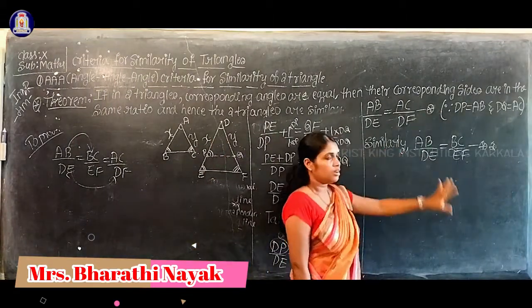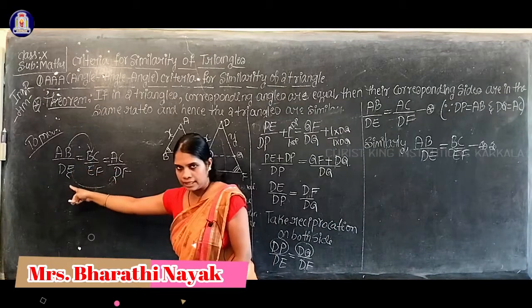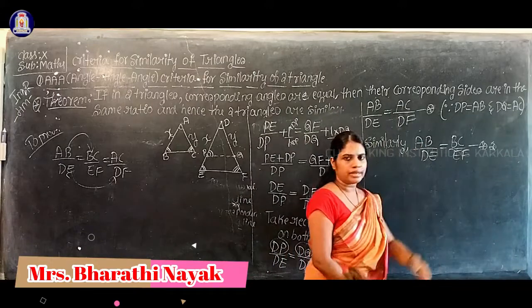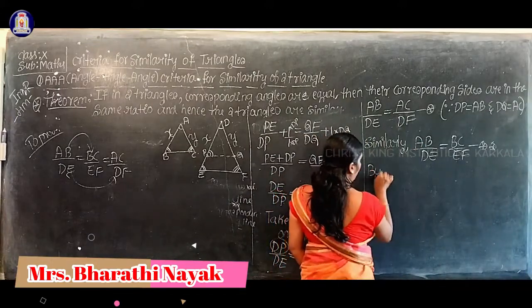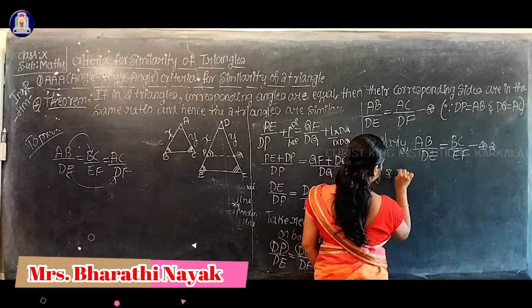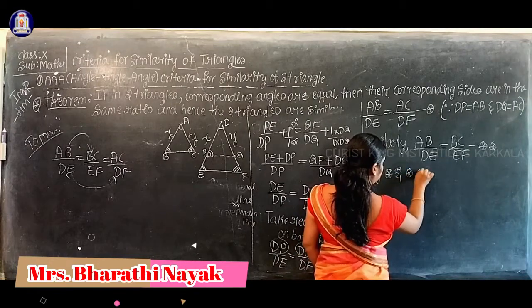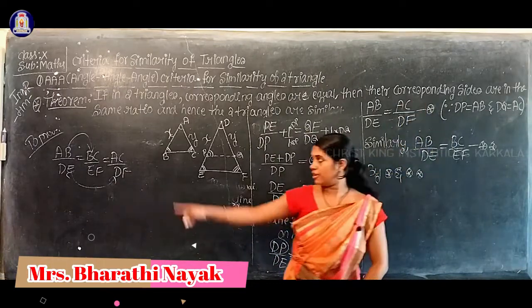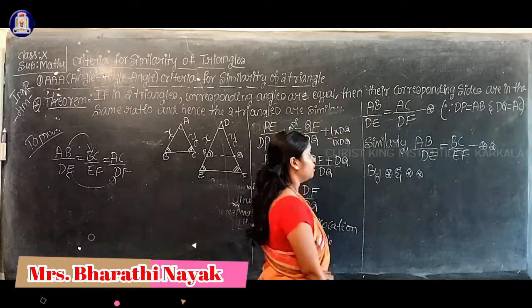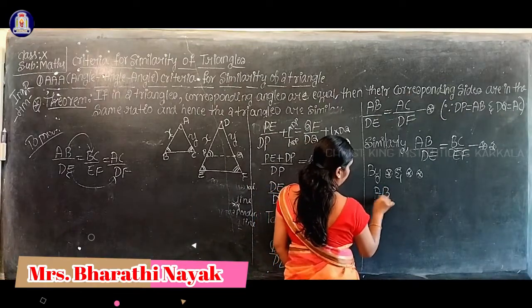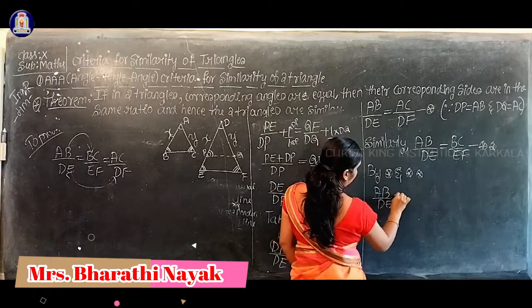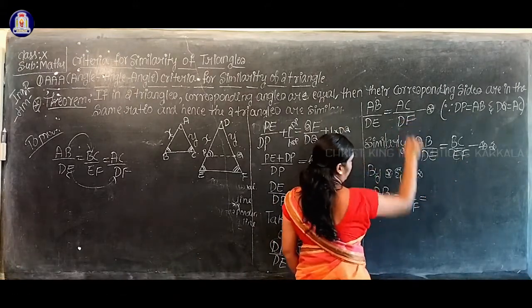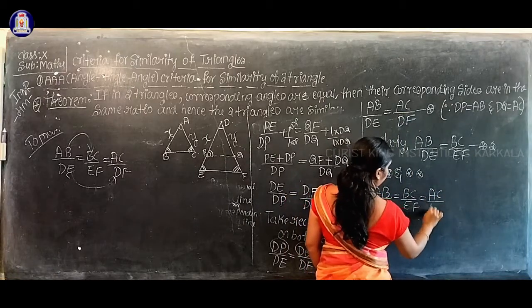Okay. So now consider star and double star. If you combine these two, star and double star, we'll get our result: AB by DE equal to BC by EF equal to AC by DF.